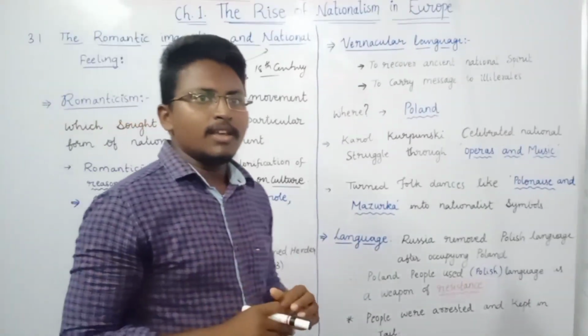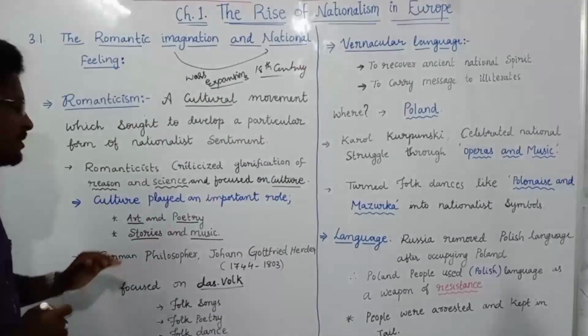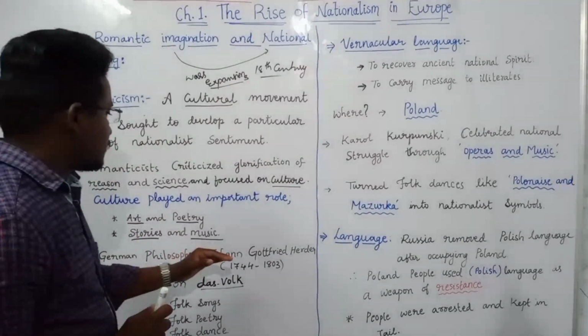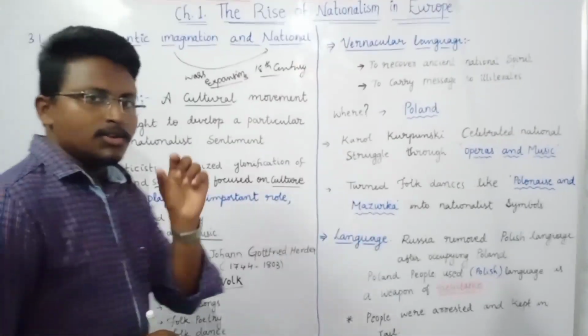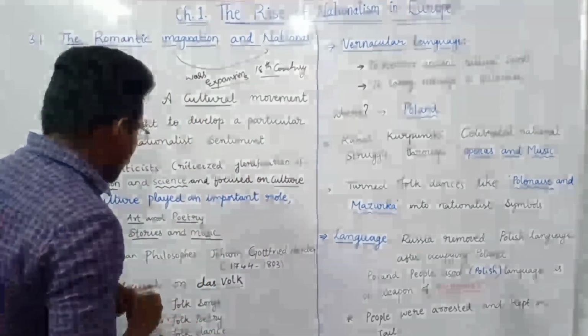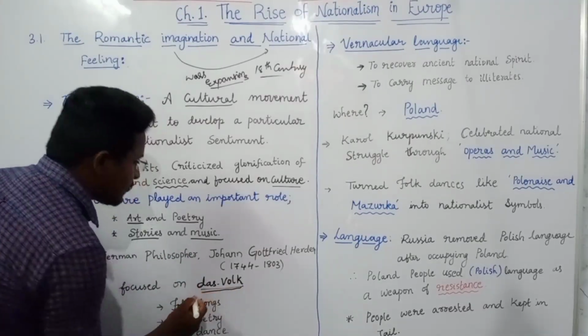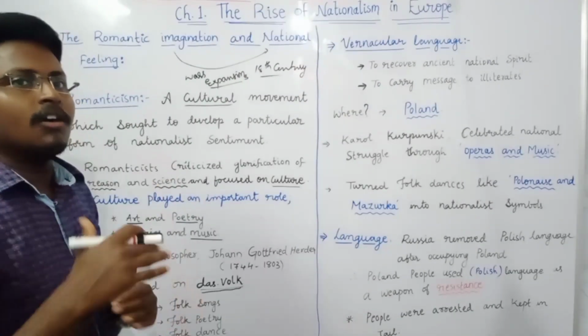Then one very important philosopher, or romanticist, who belongs to Germany, is Johann Gottfried Herder. What he focused on is that the true spirit of German culture can be discovered in something known as Das Volk, a German word which means folk or folk tradition.